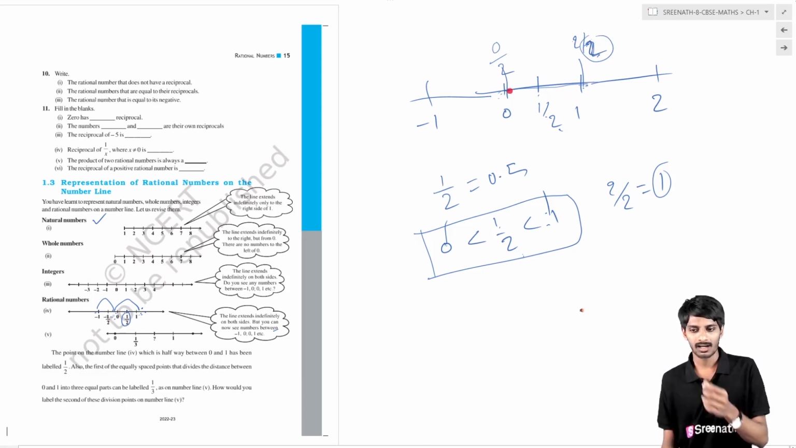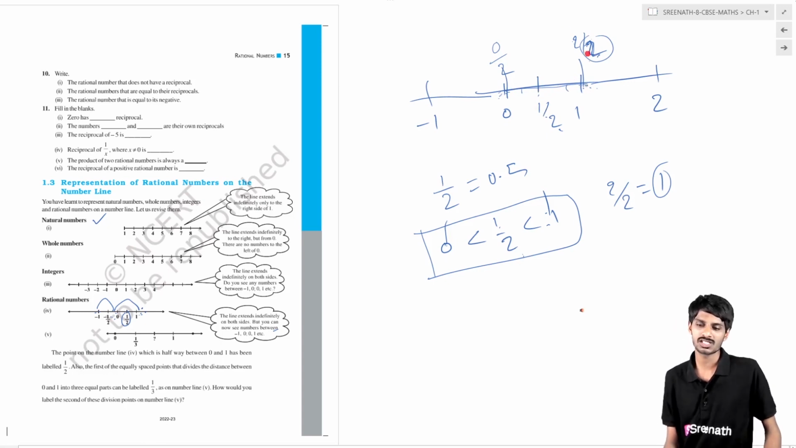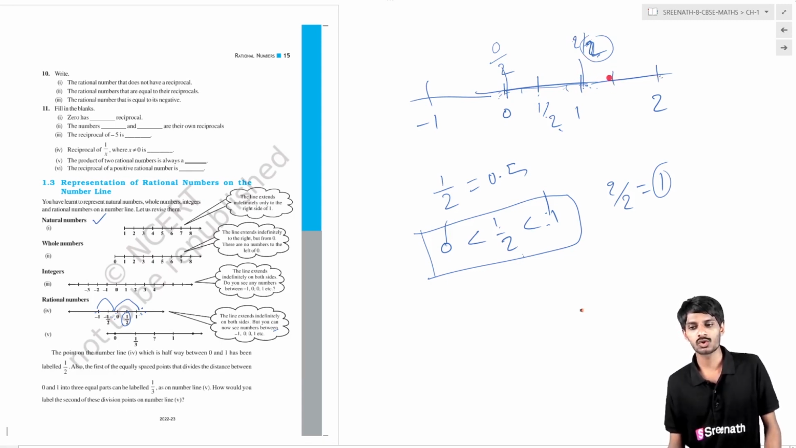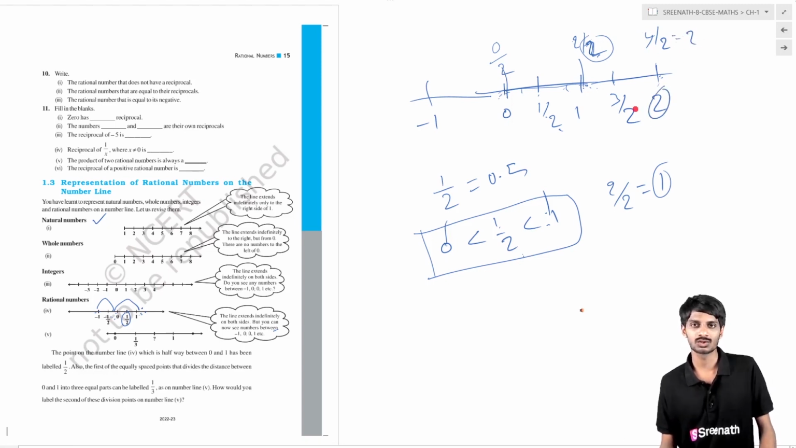For that reason, we break this distance into 2 equal parts. This is one part, this is another part. The first part is 1 by 2 and the second part is 2 by 2. Okay, then what is 3 by 2? Again, you have to divide the space between these two also into two parts. Then this is 3 by 2. Then what is this? It is nothing but 4 by 2. What is the value of 4 by 2? That is nothing but 2. Here there is the 2.